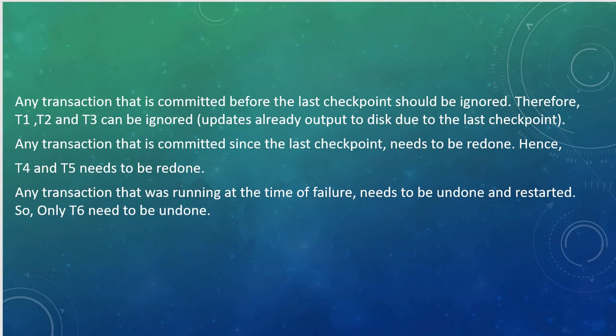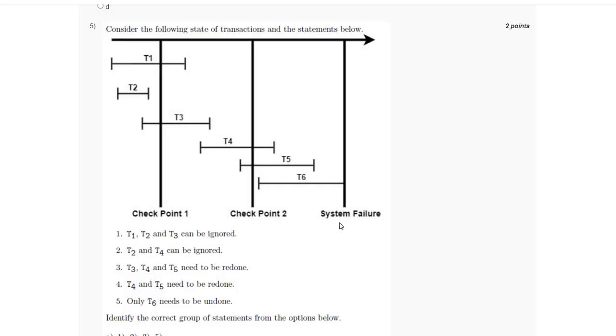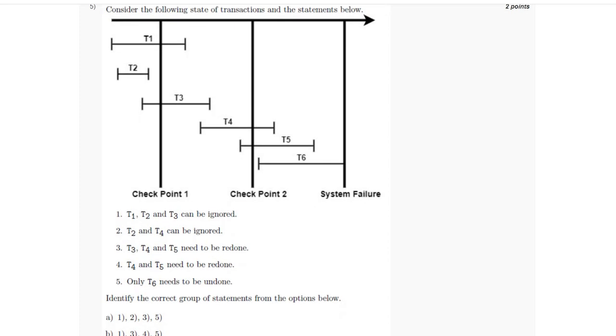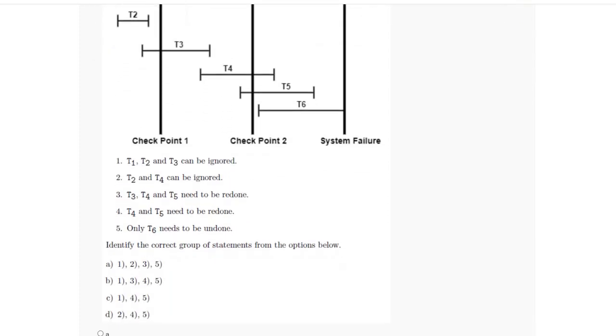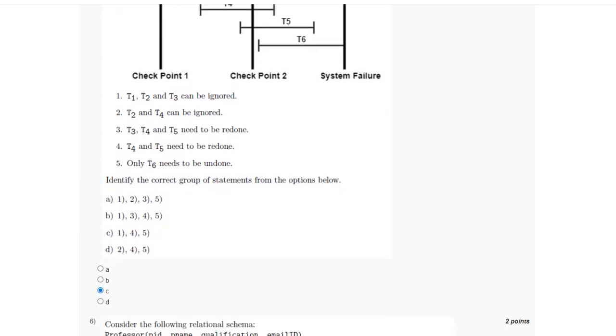Hence, T4 and T5 need to be redone, and any transaction that was running at the time of failure needs to be undone and restarted. So only T6 needs to be undone. So the correct set of statements is option C, which is statements 1, 4 and 5.